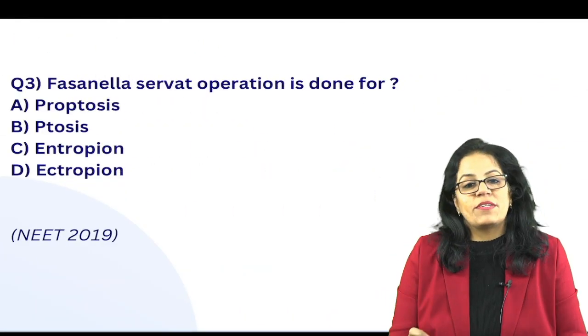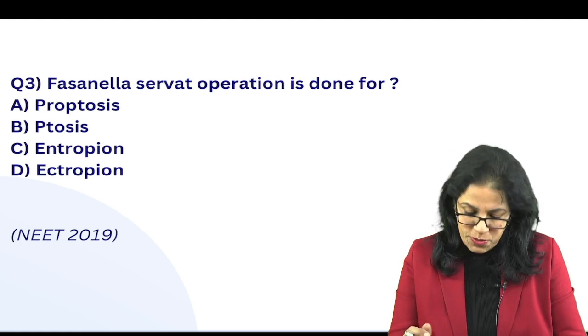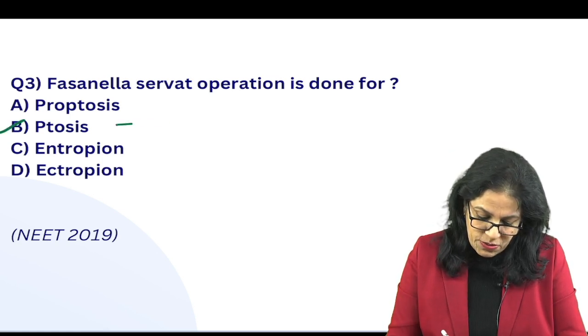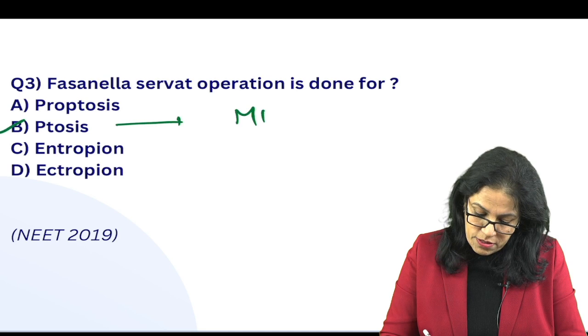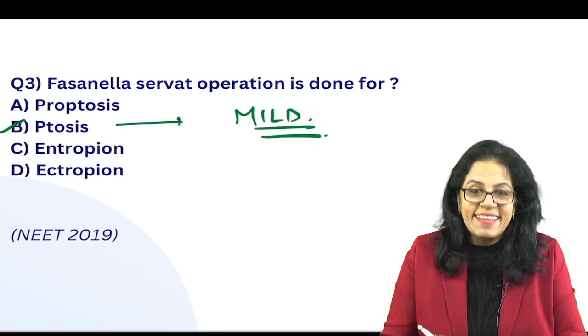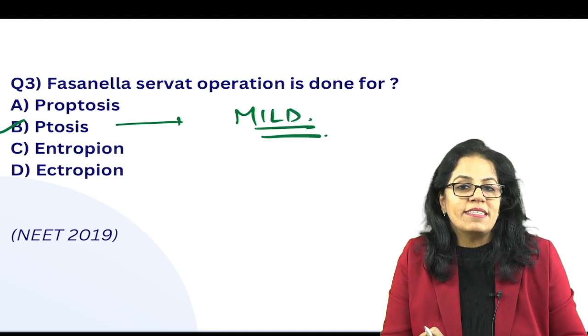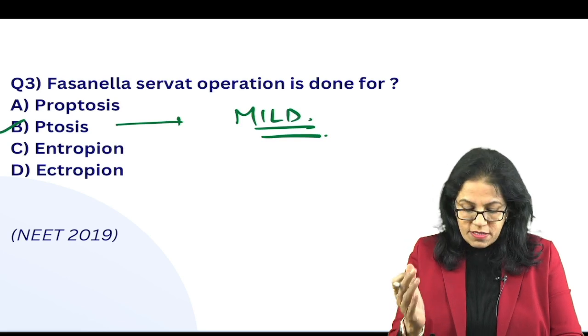Fasanella Servat operation. You remember we are talking about mild ptosis. It is done for ptosis, and which ptosis? We are saying mild ptosis. What is mild ptosis? When it is less than or up to 2 millimeters. Okay, because it is a Muller resection. What is Fasanella Servat?